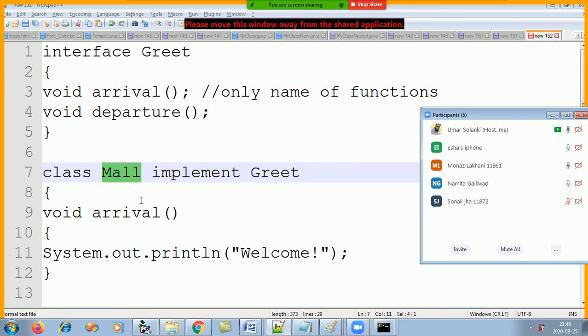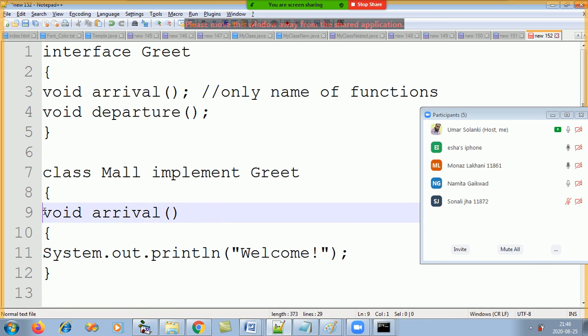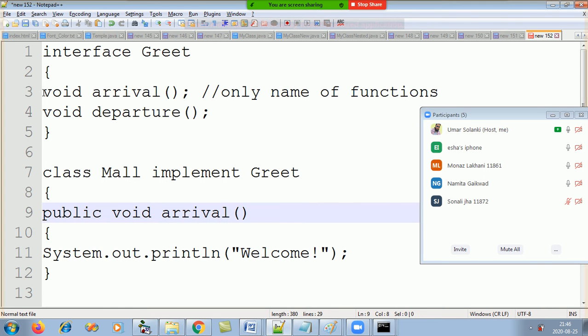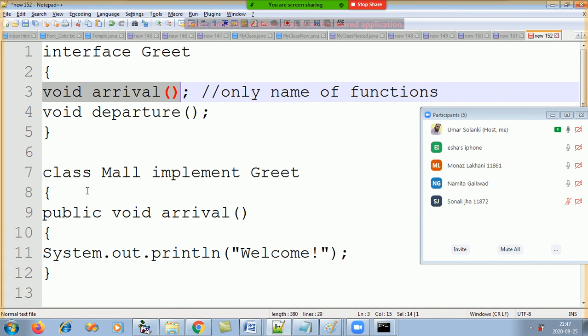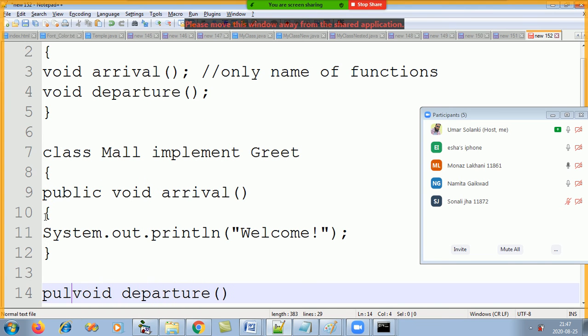So what is the responsibility of mall? To give body to the empty functions. So it has to give body to arrival and departure. And by default the specifier of the interface's functions is public. What is it? Public. So you have to give public over here.